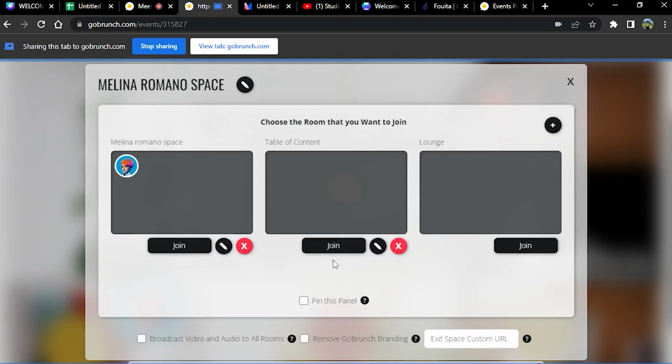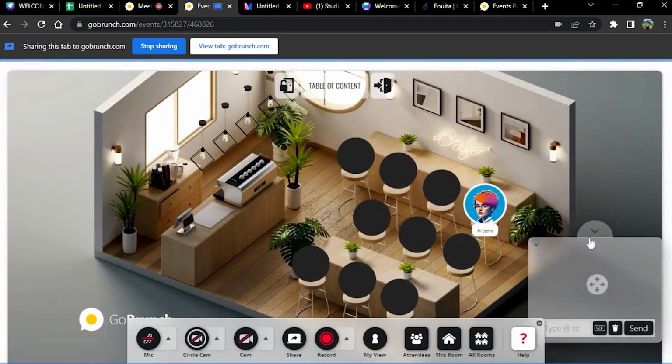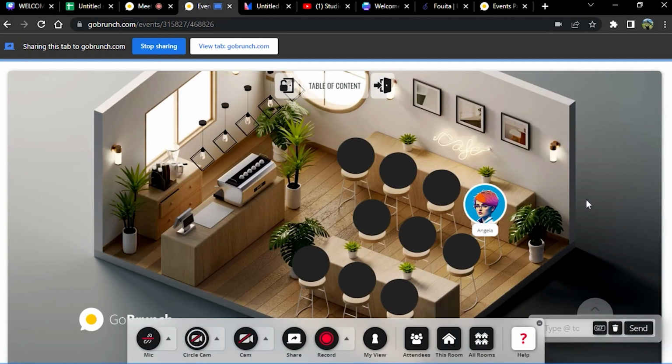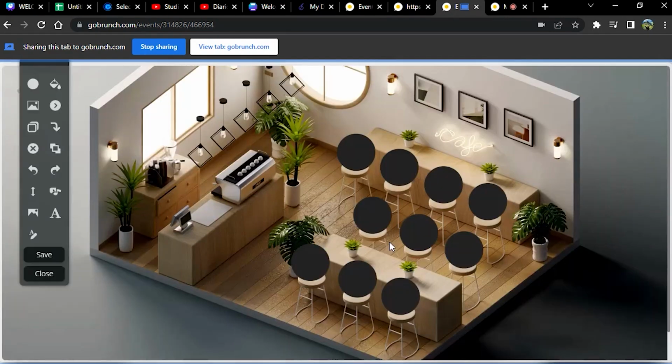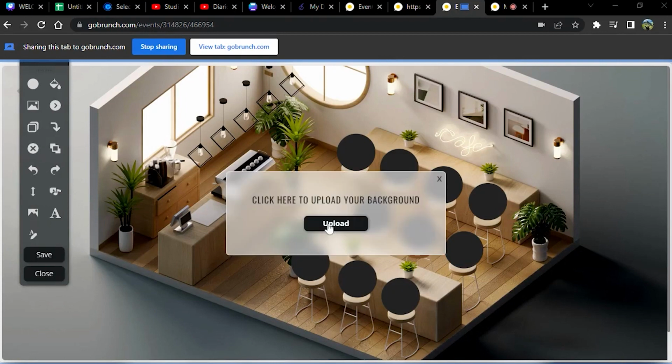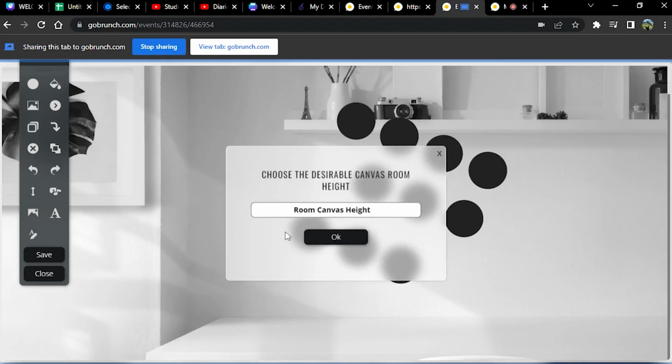Okay, let's join this room and start customizing. All right, yeah, here we are. Since this is a table of content, what do you have in mind for changing the look and feel of this room? Well, we're going to begin again by customizing the background. Room, background editor, and we go to the background option again. I'm going to choose one from here. There it goes. All right, I really like this background. Yeah, it's very minimalistic.